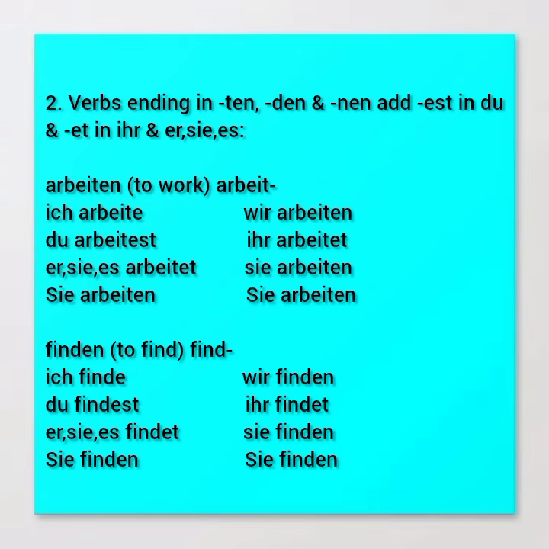Now you can see ich arbeite, as usual, ending e, but in du, we now add est, arbeitest. And then in er, sie, es, we add et, er, sie, es, arbeitet. And then sie arbeiten, wir arbeiten. Then you have er arbeitet, and then sie arbeiten, they're working, sie arbeiten.